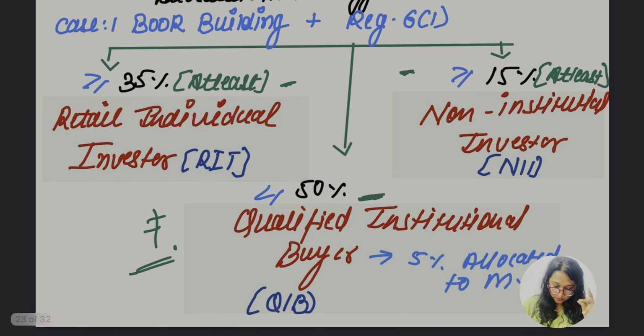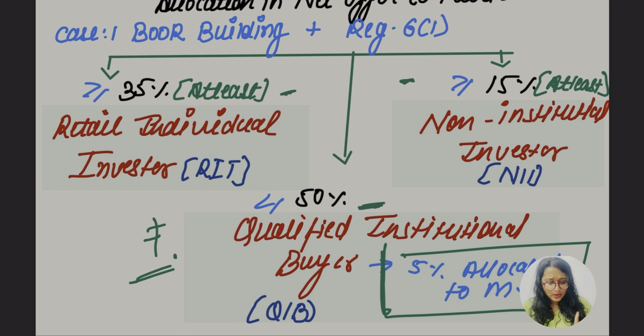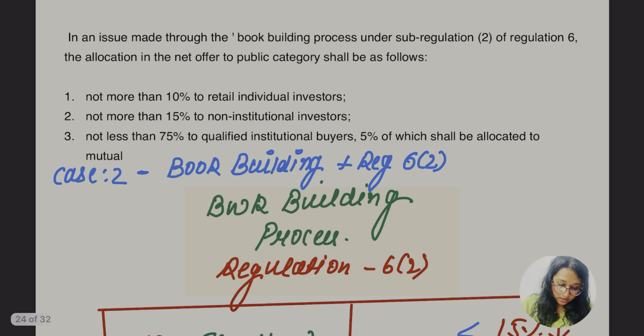ठीक है, there was one more point guys. From this 50%, not more than 50%, the allotment which is done to the qualified buyers, at least 5% is to be allotted to whom? To the mutual fund, right? We know now qualified buyers में mutual fund was also included, with venture capital fund and all. Remember the bank, institutional, financial, ये सारे के साथ साथ the mutual fund was also included. So from this not more than 50% allocation, 5% is to be contributed to mutual fund also. Okay, so इतना is clear ना?